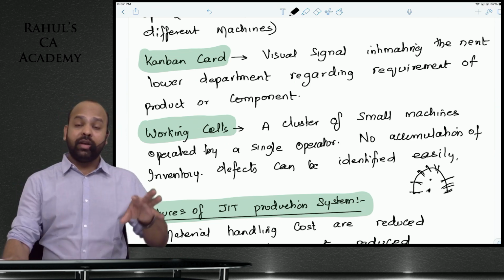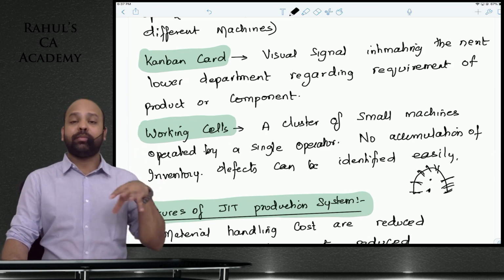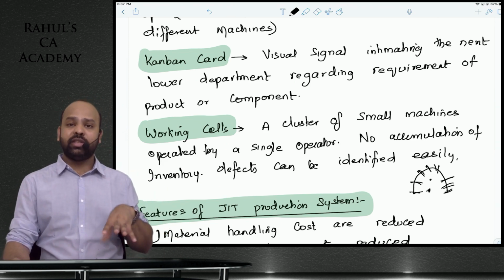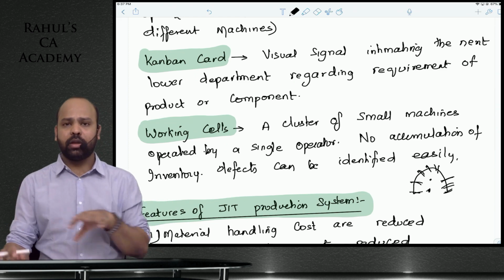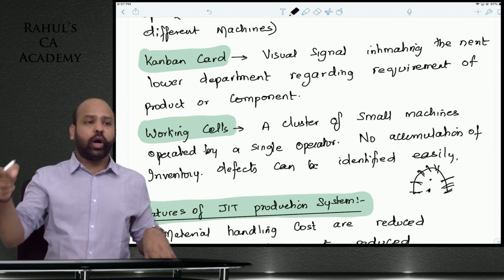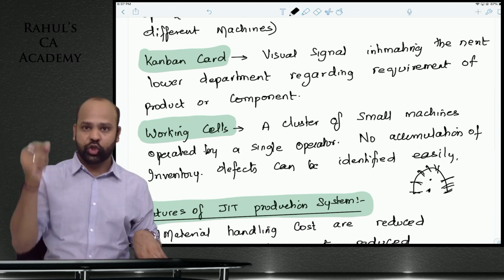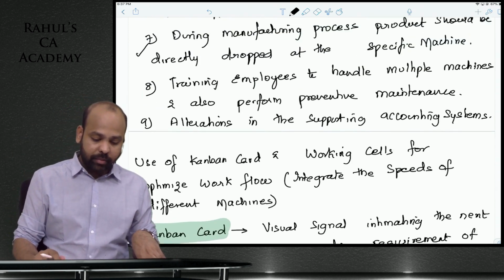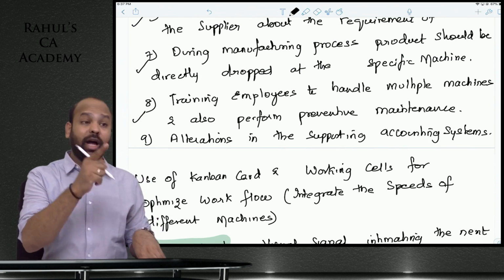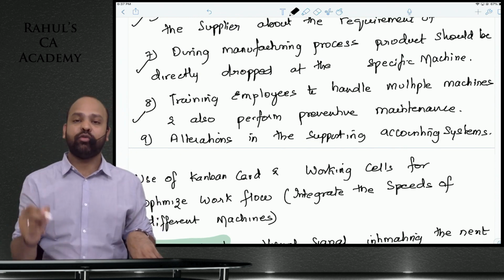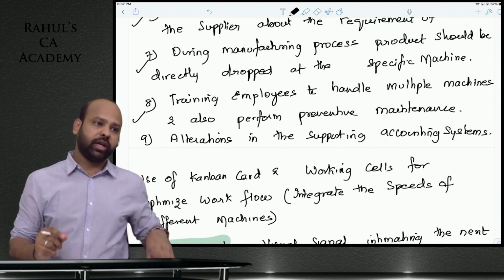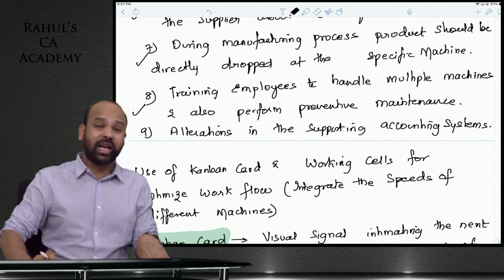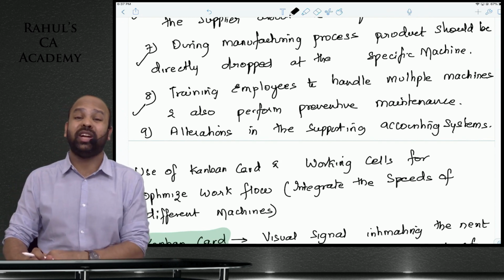So instead of having a separate packing department, instead of having a separate manufacturing department, instead of having, say, separate department 1, department 2, department 3, you will have all the machines that are required to manufacture a particular product in a U-shape, so that the entire manufacturing activity can be undertaken there only. That is called cellular manufacturing, beta, U-shaped manufacturing cells. That is why it says you should train your employees to handle multiple machines and also ensure that they know how to perform preventive maintenance.